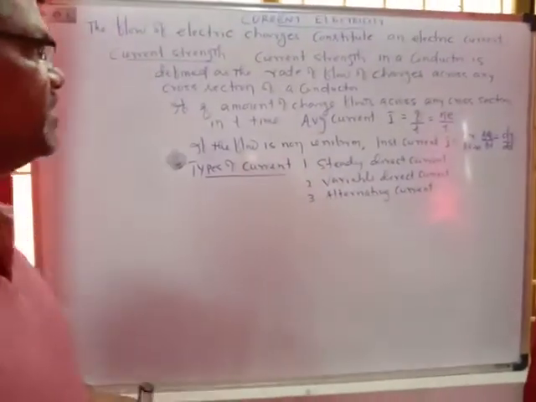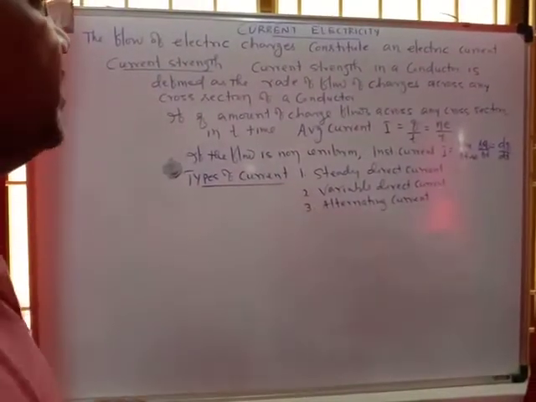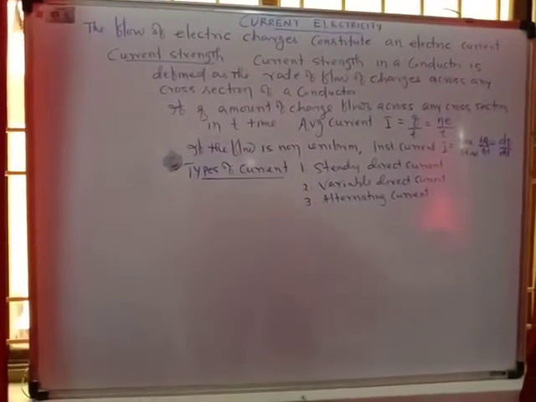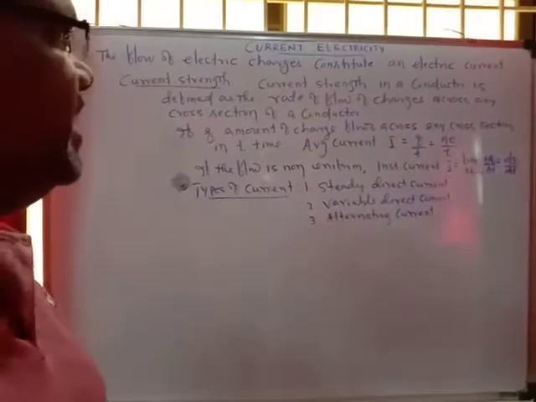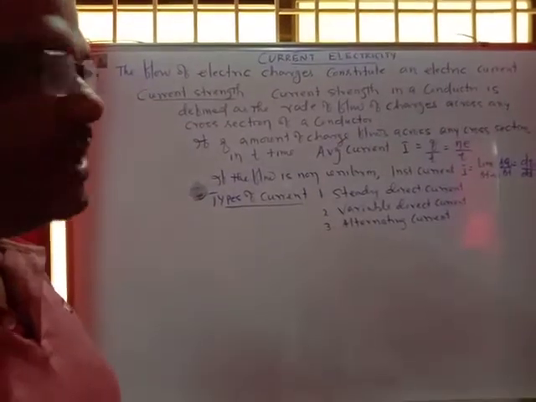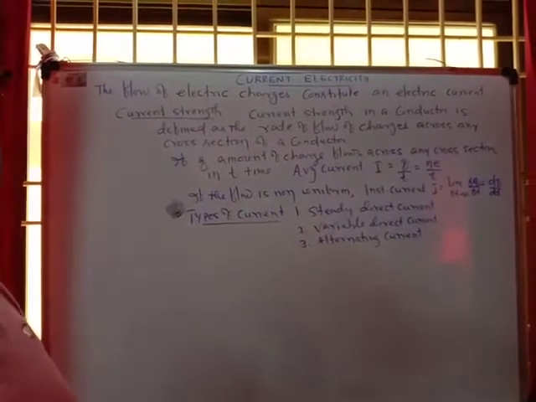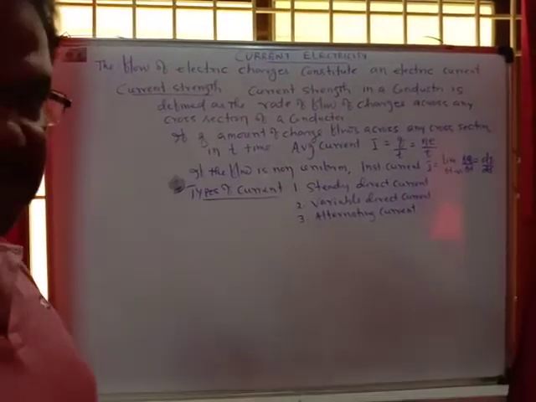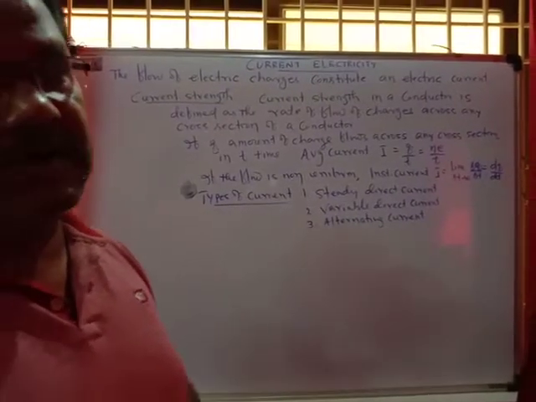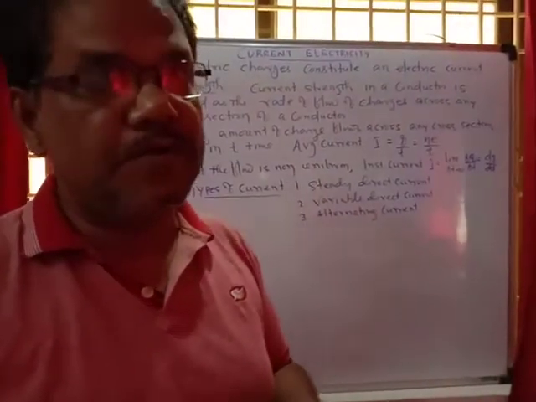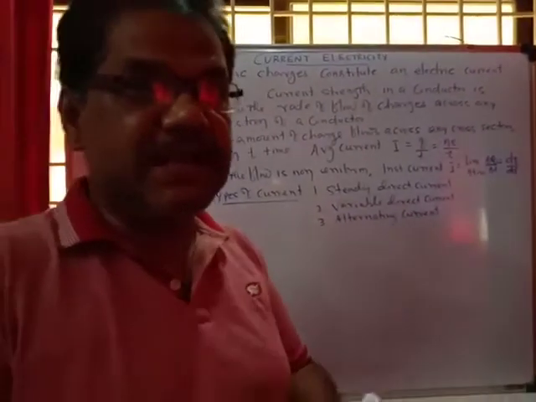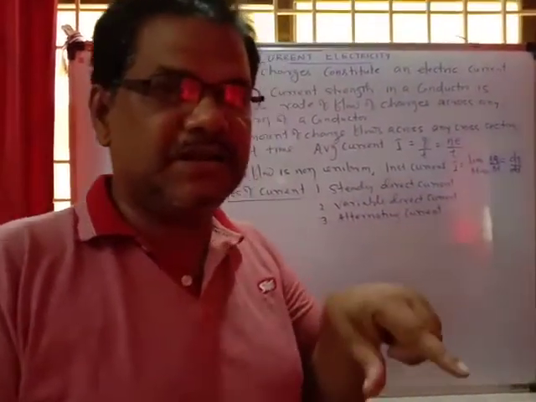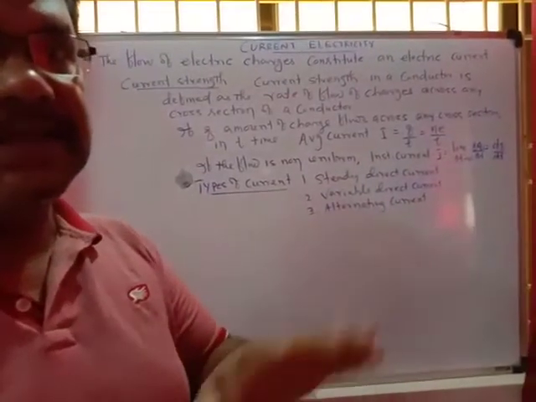What is the strength of the electric current? How much electric current is produced, that is the strength of the electric current. The current strength in a conductor is defined as the rate of flow of charges across any cross section of the conductor. How much charge crosses the cross section of the conductor per unit time is the current strength.